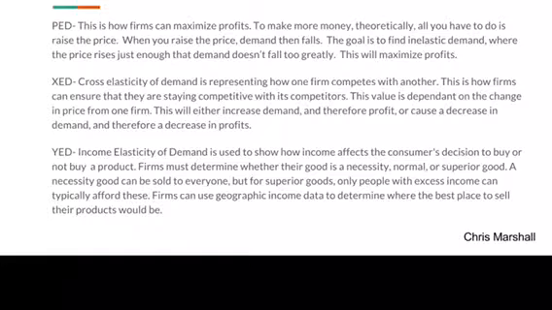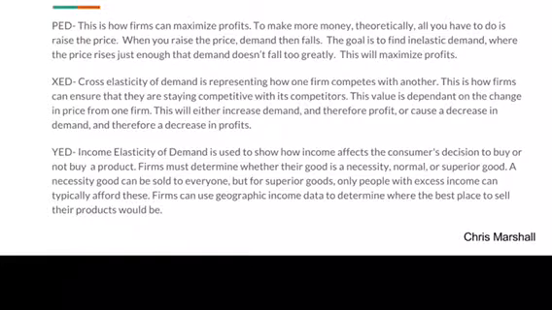So now let's move into examining the role of elasticities in the decision-making processes of firms. So first we can see the price elasticity of demand. This is how firms can maximize profits. To make more money, theoretically, you have to charge more money. But that comes with the downside of decreasing demand. As price rises, demand decreases. The goal here is to find the inelastic demand where the price rises just enough that demand doesn't decrease all that much, and it will increase overall revenue, which maximizes the profits.